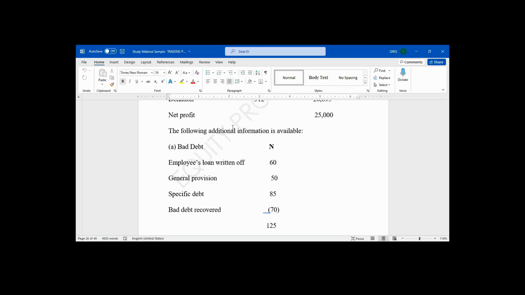We now have the following additional information. Bad debt consists of the following: employee loan written off, general provision for bad debt, specific provision, bad debt recovered.